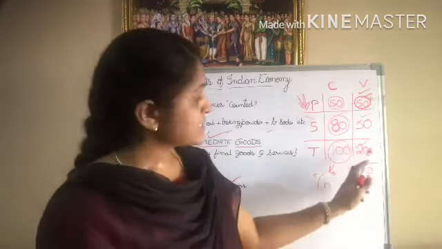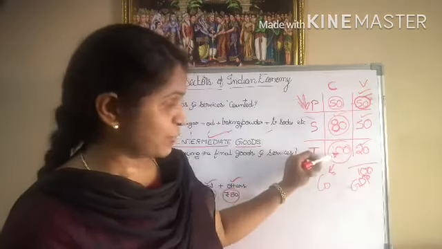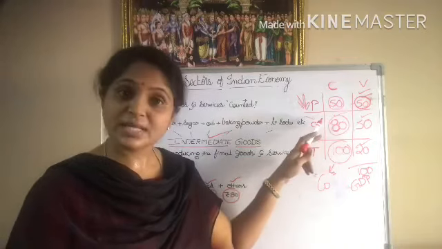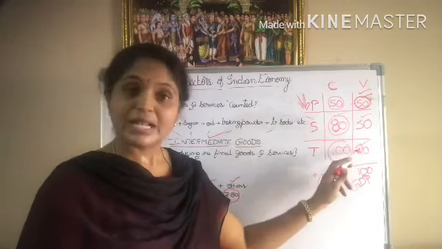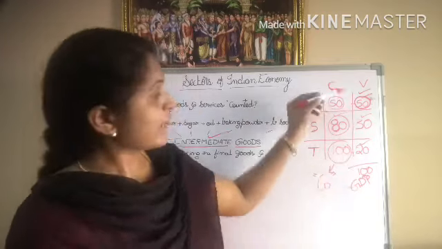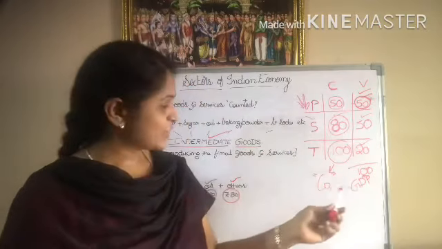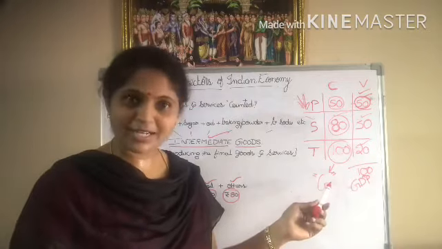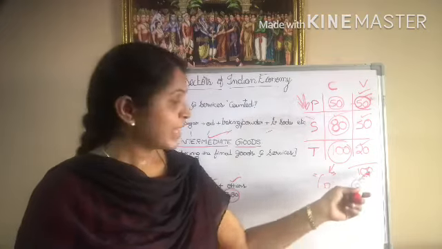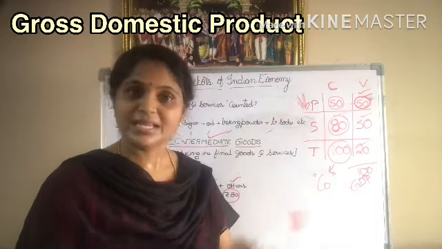Now, what is the value of the final good here? This 100 rupees includes the 80 rupees. So the value of the final good is 20 only for the tertiary sector. Understood? Now, you add all these three: 50, 30, 20. It sums up to 100. So the consumer is also getting the product at 100, and the sum total of all the three sectors is 100. So this is the GDP, or the gross domestic product.